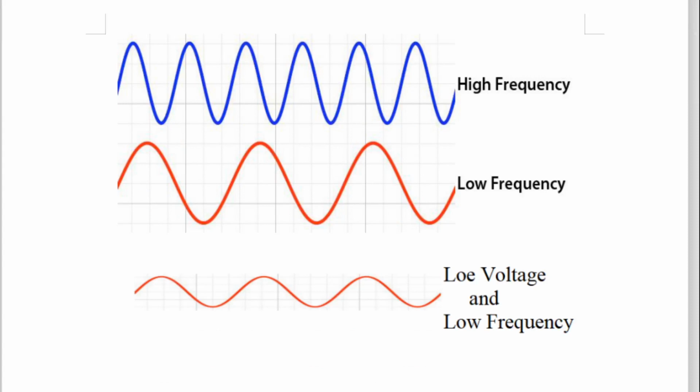Next, what we want to study is the nature. How does the high frequency sine wave look? How does the low frequency sine wave look? How does the low amplitude sine wave look? So see here, three waveforms I have shown. The blue waveform is high frequency as compared to the red waveform. Why? Because the time period of the blue sine wave is small as compared to the time period of the red sine wave. In the red sine wave the time period T is large, and here T is small. And just a minute before we studied, frequency F is inversely proportional to time, F is equal to 1 by T.